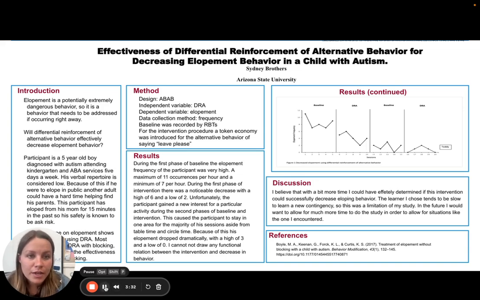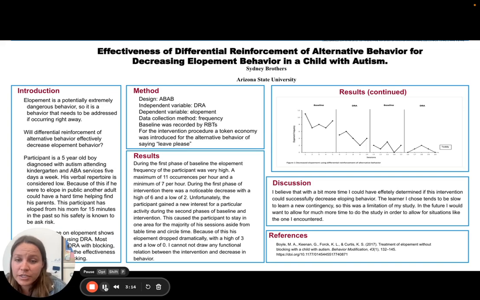The results of the study were varied. During the first phase of baseline, the elopement frequency of the participant was very high. He had a maximum of 11 occurrences and a low of 7. This was to be expected for this learner. He does elope very often during his sessions at the clinic.